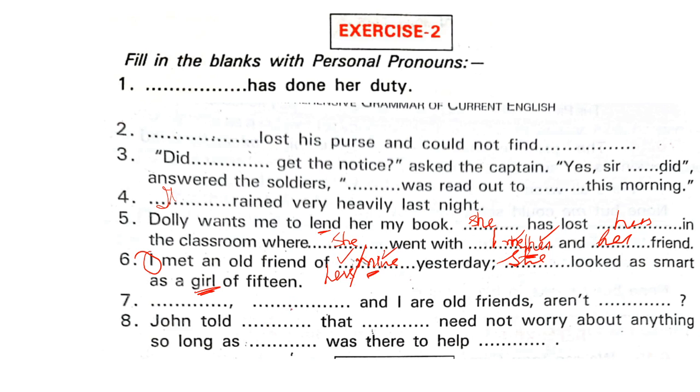Dash, dash, dash are our old friends. Me and you, me. What is that? You, me, and I. It is not me. Me won't come because I is already there. Ma'am, me, you and I. He, you, and I are old friends, aren't we? You said he. Then you all write these answers at home. You and I. Okay, fine.